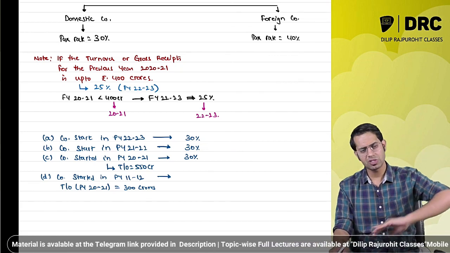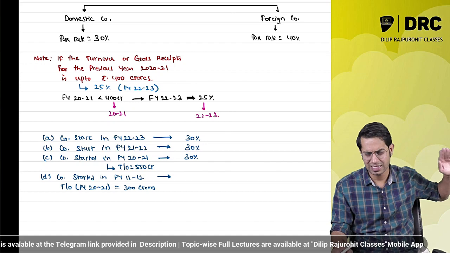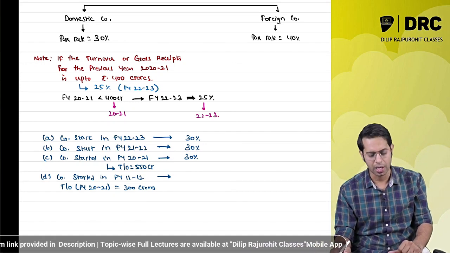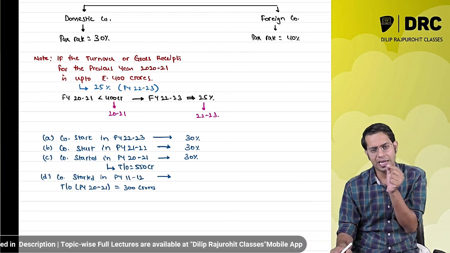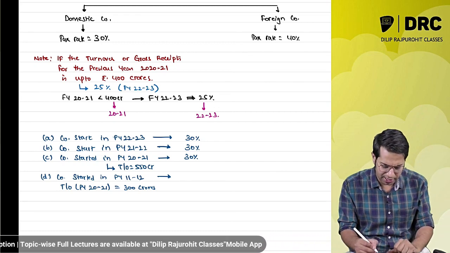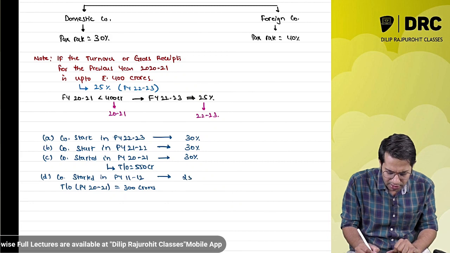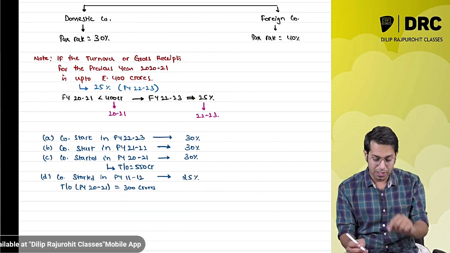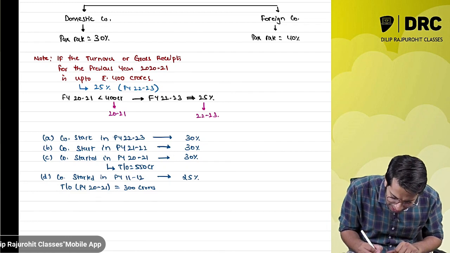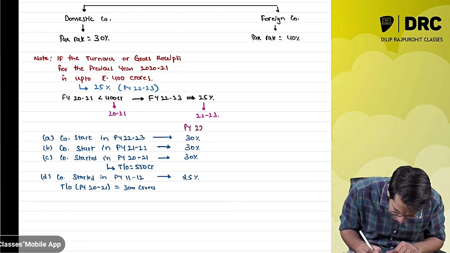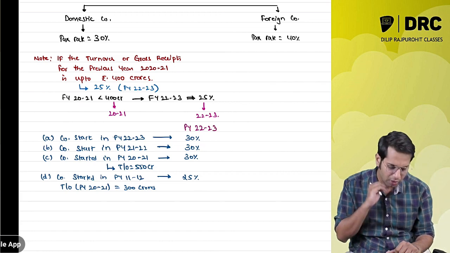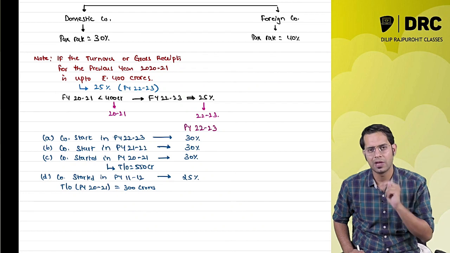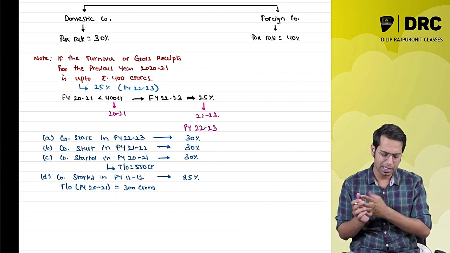So the company was started in 11-12, sir. Yes, 11 to 12 years back it started its operation. And in the year 2021 it had a turnover of 300 crores. Then, sir, for this company the tax rate will be 25%. Please note, whatever I am writing over here is the tax rate for which year, sir? For previous year 22-23. For the previous year 22-23, it will have to pay tax at 25%.